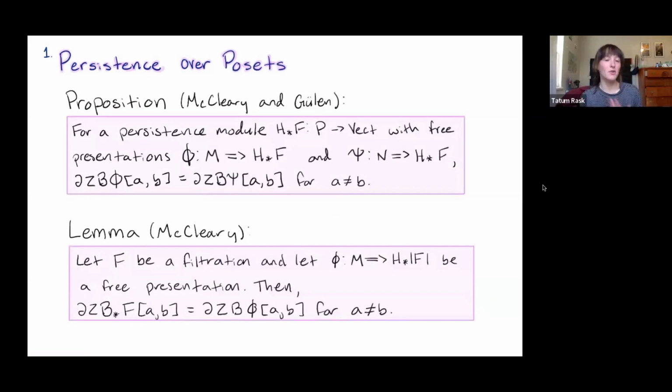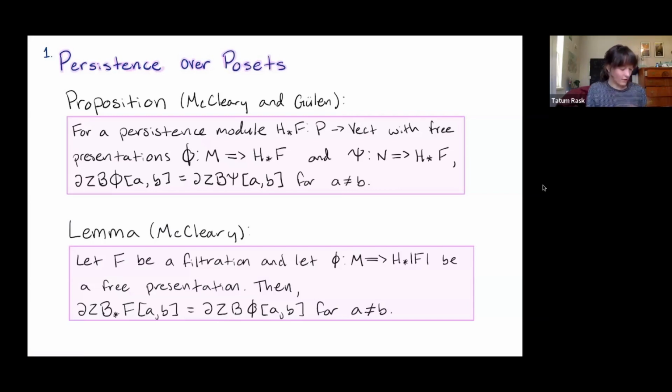Real quickly, before we move on to cofiltrations, I want to make some observations. I hinted that for the specific example I looked at, our birth-depth function for a free presentation gave us the same exact thing as our birth-depth function just for a filtration. Now, that's not always going to be exactly true, but we still get that these methods will give us equivalent persistence diagrams. Moreover, even if you take two different free presentations of the same persistence module, once you compute the birth-depth function for those free presentations and then you Mobius invert to get your persistence diagrams, these are going to be the same off the diagonal. So in this case, we say that these persistence diagrams are equivalent.